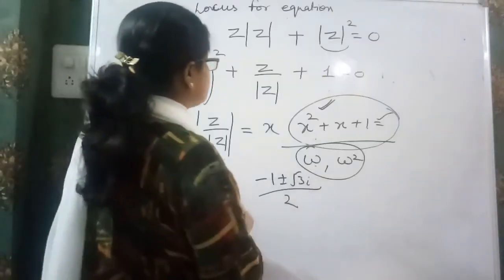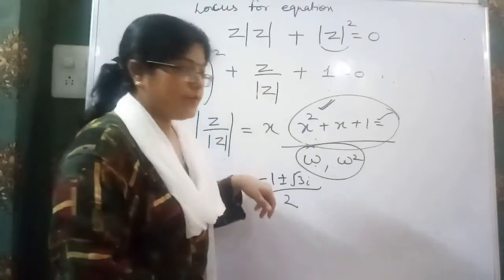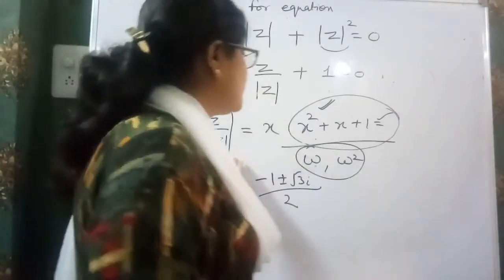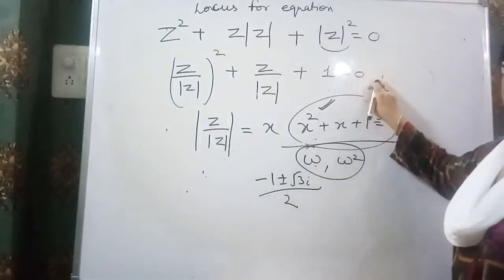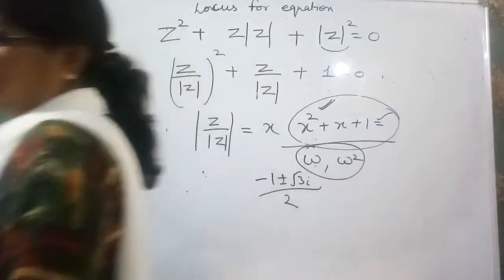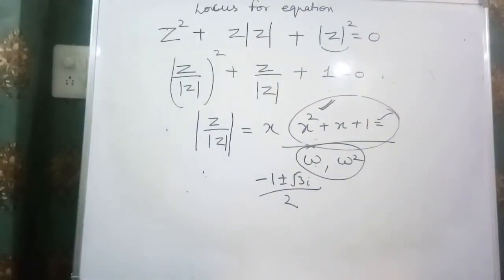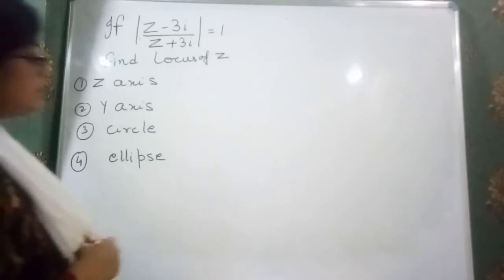Hello, in this question we have done this, we have done this, and in this way we have done this. Now just see over here, we have this question in this way, and it is given that and that. Now just see the results. Now this is another type of question.